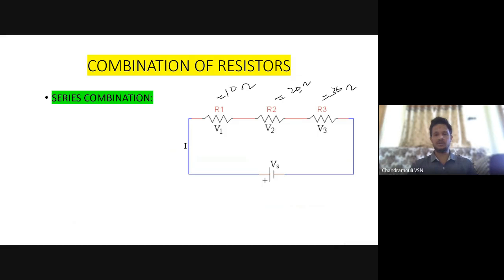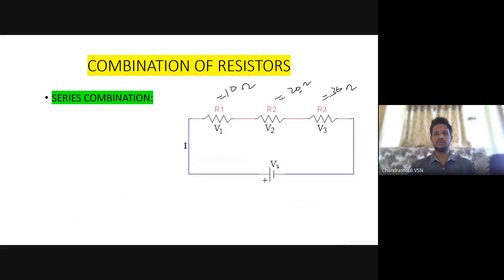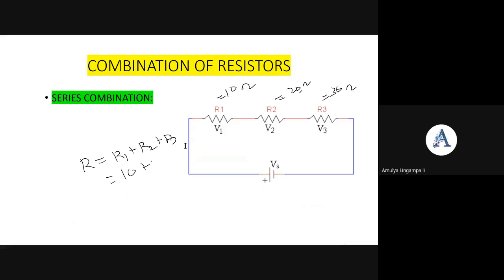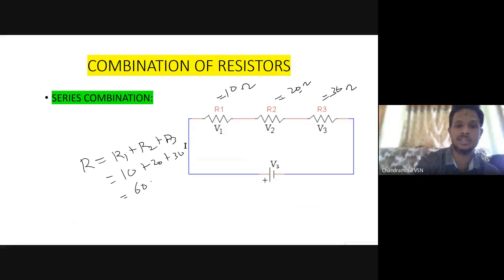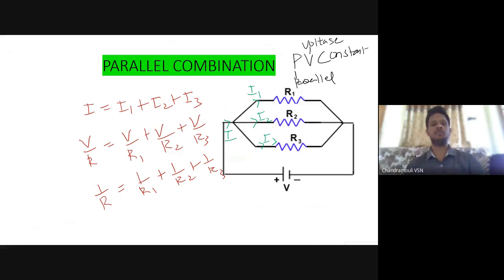R is equal to R1 plus R2 plus R3. Very good. I'll write it better. R is equal to R1 plus R2 plus R3 because they're joined in series. R is equal to 10 plus 20 plus 30, which is equal to 60. What is the unit? Ohms.